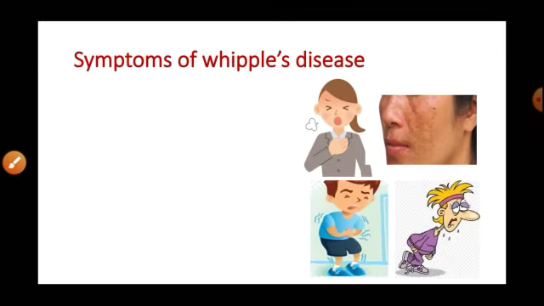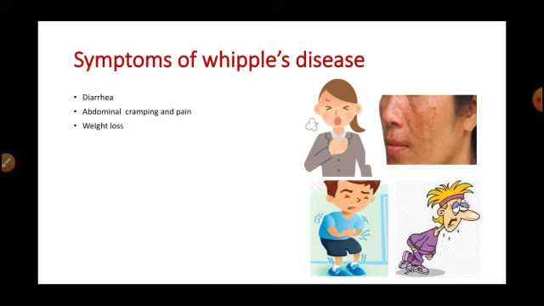What are the symptoms of Whipple disease? Gastrointestinal signs and symptoms are common in Whipple disease and may include diarrhea with an excessive amount of fat in the stool, abdominal cramping and pain which may worsen after meals,